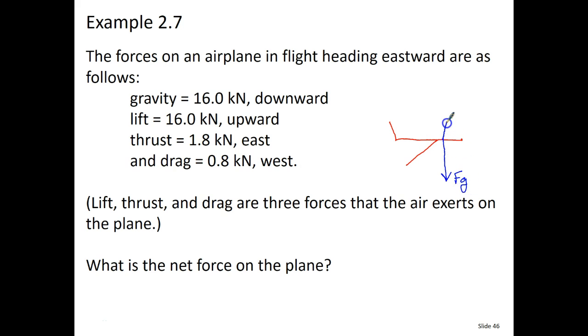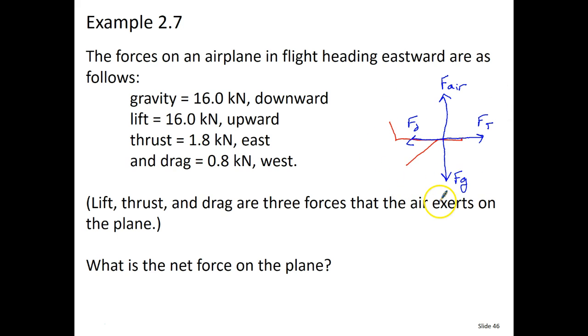We have another force acting straight up, and that would be the force of the air. We have a force that is pushing it forward, and this one we're going to call the force due to thrust. And then we have one more force that tries to keep the airplane from moving forward, and that would be the force of drag. So we're just going to put FD.